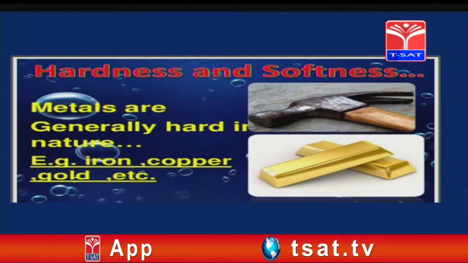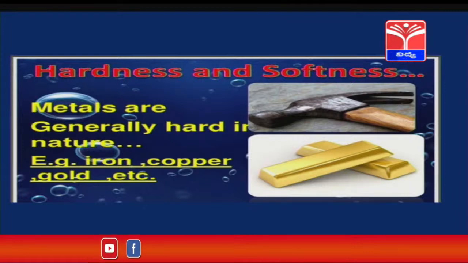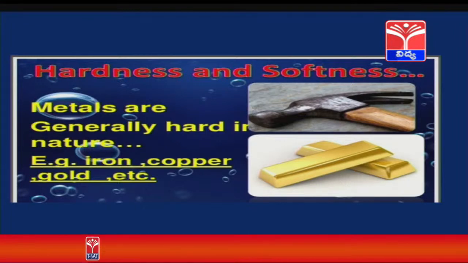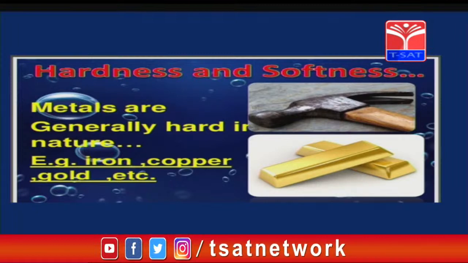Hardness and softness. Metals are generally hard in nature. Observe, there is a hammer. The hammer is very hard. Can you break it with your hands? No. That hammer is made up of iron, so it is very hard in nature. In the same manner, you can see gold. It is also very hard. So we can say that metals are generally hard in nature.